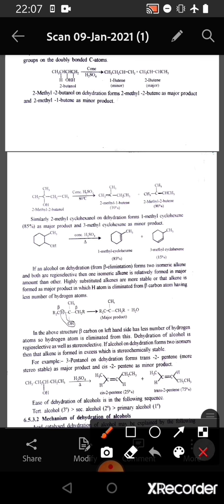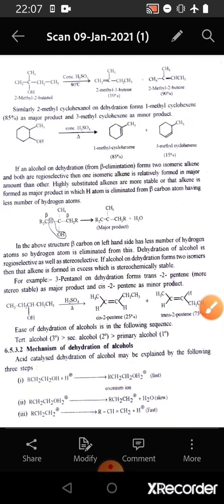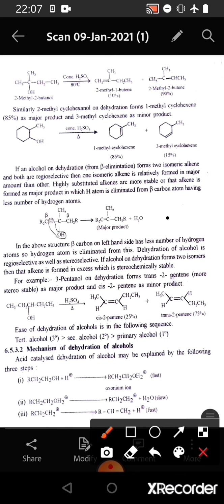So if we consider this reaction, we see that in this structure the beta carbon on the left hand side has fewer hydrogen atoms as compared to the beta carbon on the right hand side. So the hydrogen atom is eliminated from the left hand side beta carbon atom